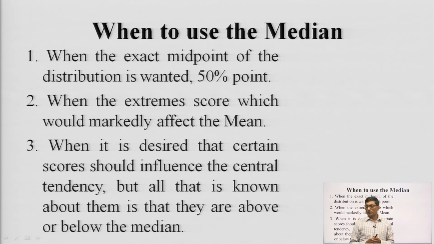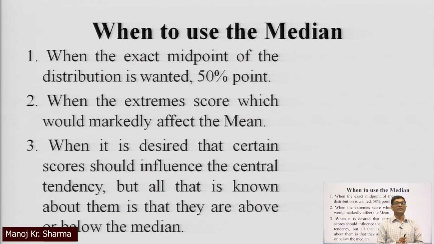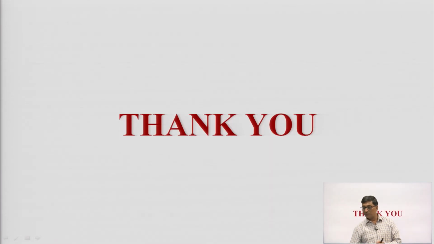When is the median used? The median is the midpoint of a distribution. When we want the exact midpoint of the distribution, we calculate the median. It is used when there are extreme scores which would markedly affect the mean, and when it is desired that certain scores should influence the central tendency, but all that is known about them is that they are above or below the median. So, these are the uses of median.